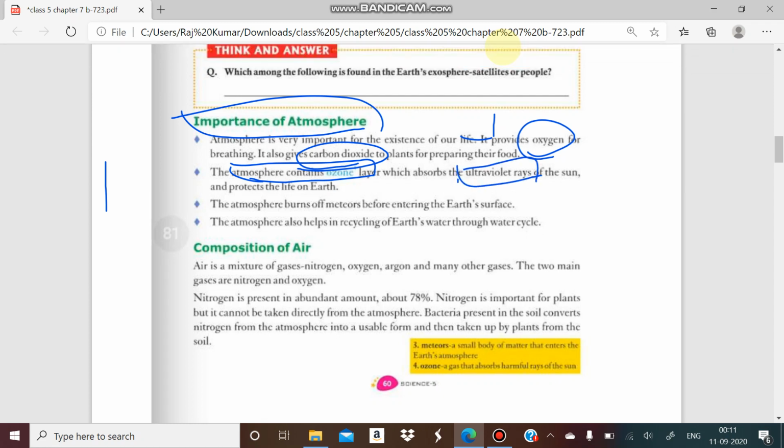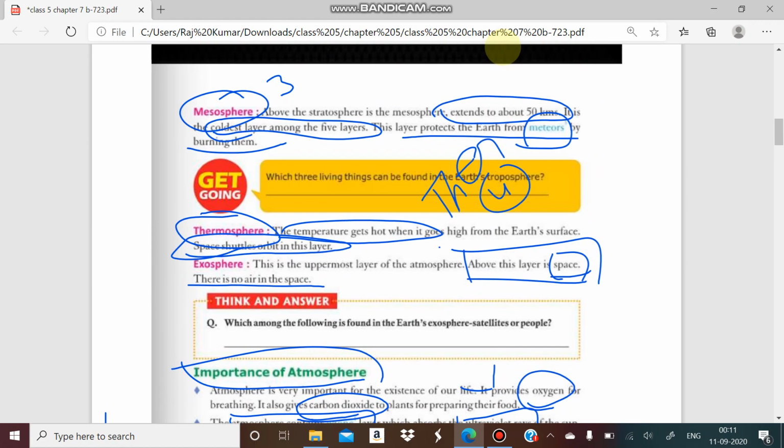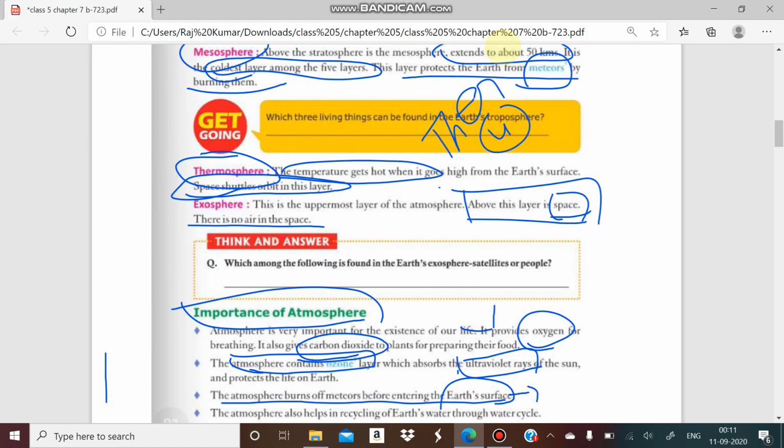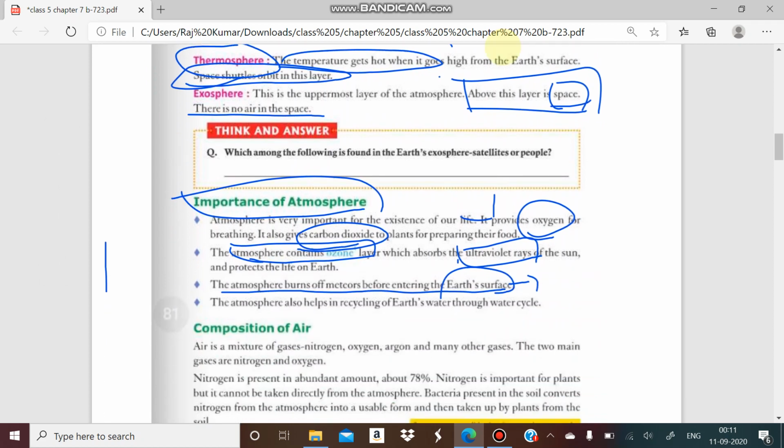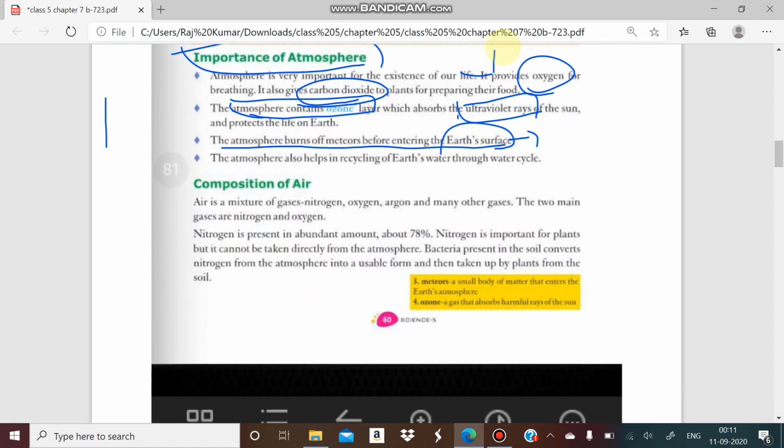And third, you will see the atmosphere burns up meteors before they enter the earth's surface. Some unwanted objects which come from space to earth will be burned by these atmospheric layers. And we know which atmospheric layer generally burns these meteors. So we have to remember that it is the mesosphere. The mesosphere generally burns all kinds of meteoroids.